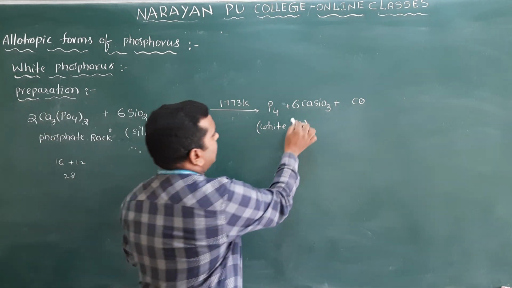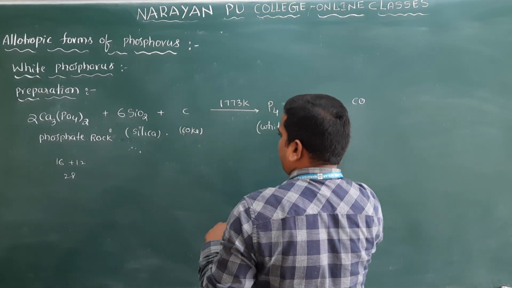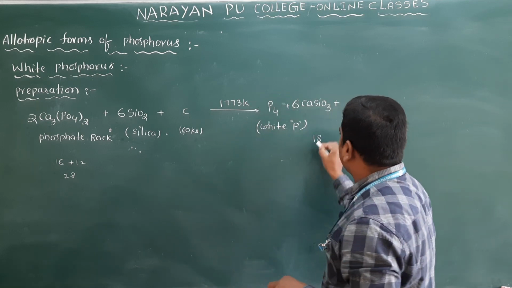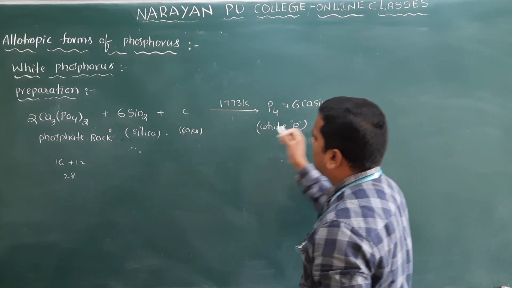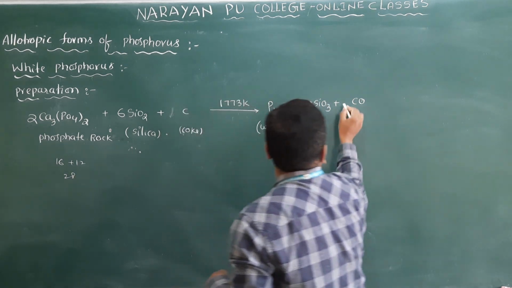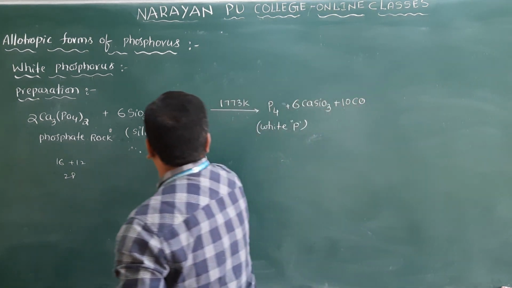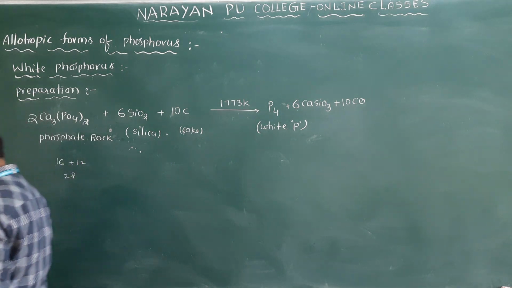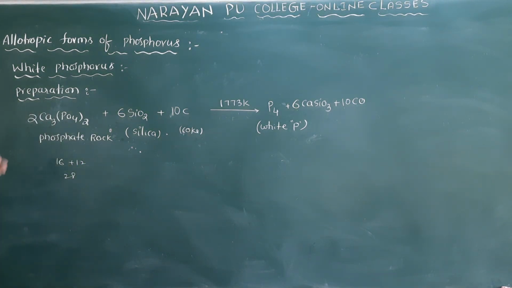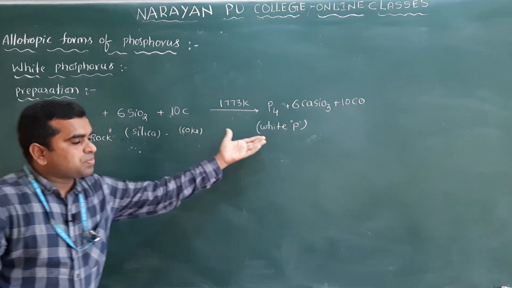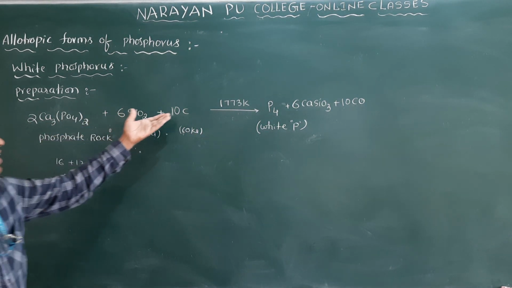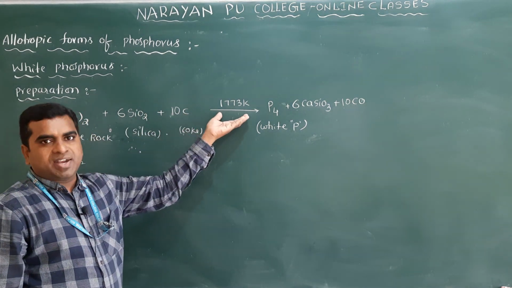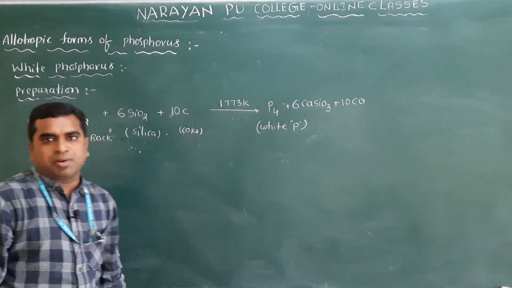But here you see 6 into 3, 18, but we need that side 28. 28 means how much difference? 10. So I have to multiply this one with 10. So carbons will be 10. So this is the preparation of white phosphorus. From which one will we prepare white phosphorus? We prepare it from phosphate rock treated with silica in the presence of coke and maintaining high temperature. Then you will get the white phosphorus.